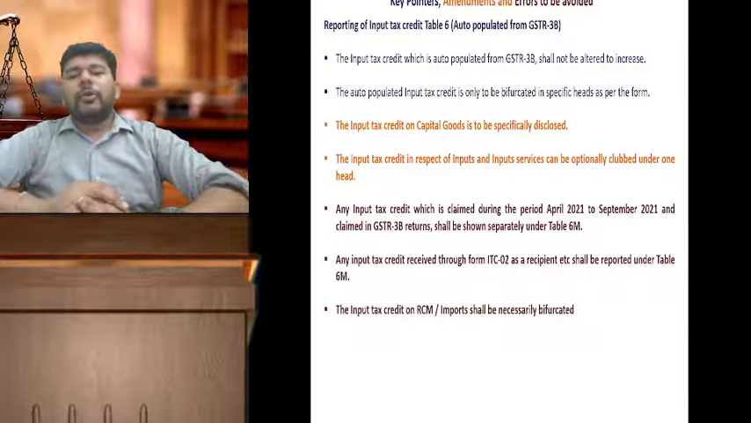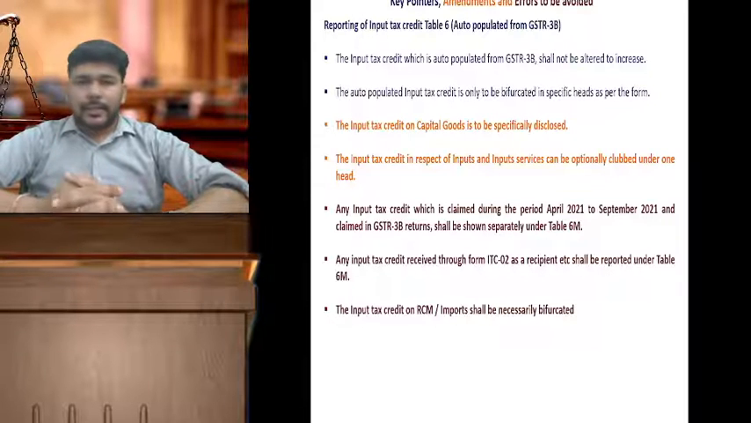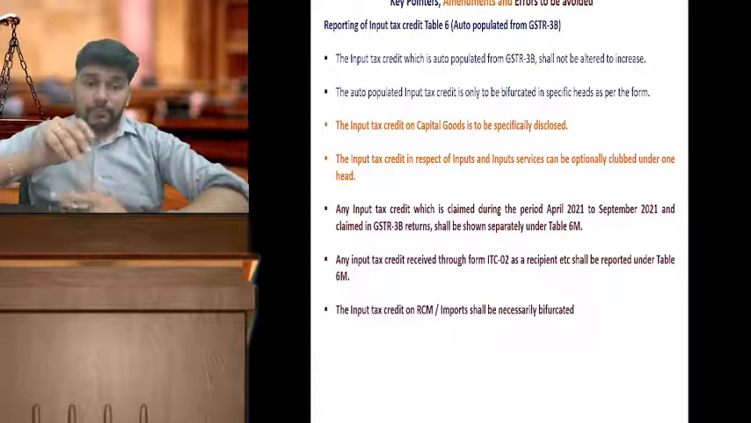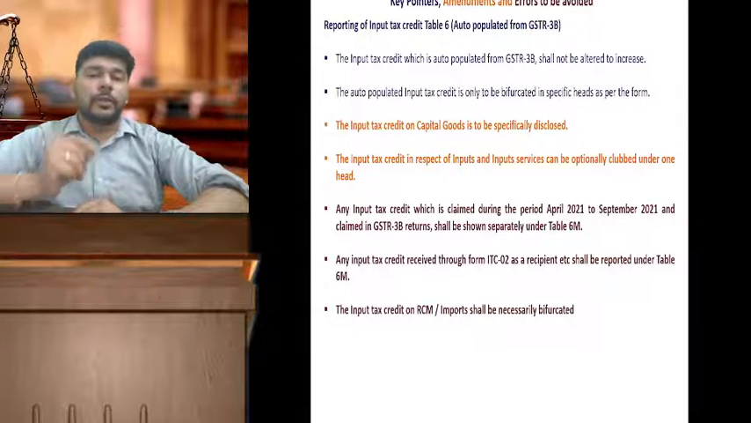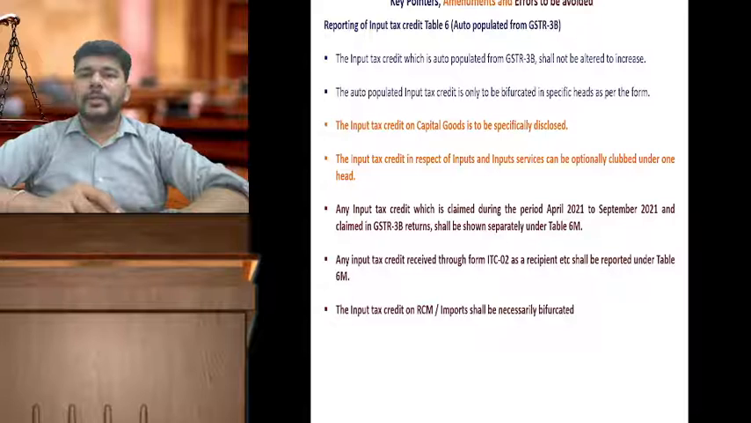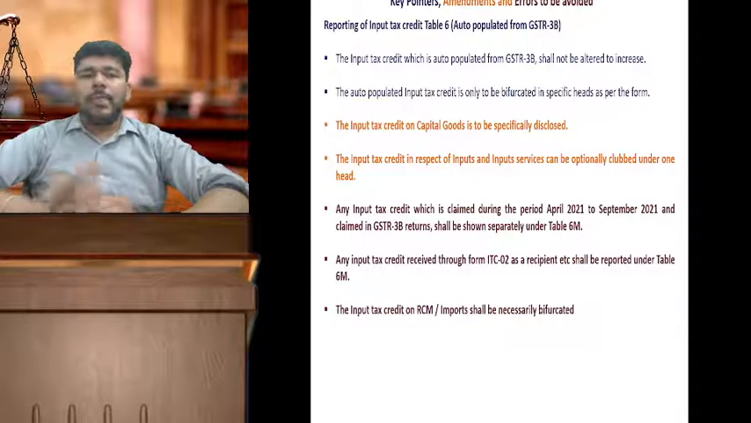The next thing we're going to discuss is any input credit which is claimed for the previous year. Like I said, it has to go in 6M. Any input tax credit through ITC-02 should also be reported under 6M. Now, when I am referring to ITC-02, it means there was a merger between A Limited and B Limited.